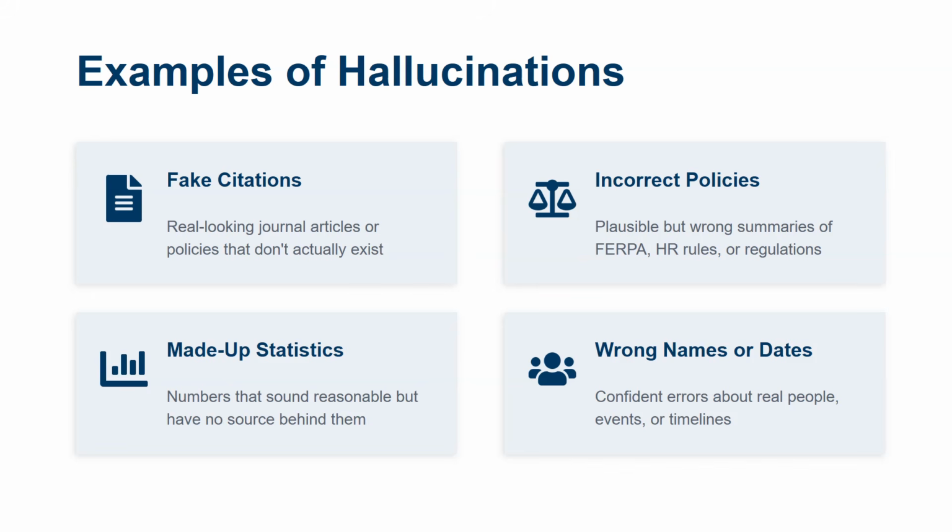AI can produce fake citations such as journal articles or policies that don't actually exist, incorrect summaries of FERPA or HR rules, made-up statistics that sound reasonable but lack a source, and confident errors about real names, dates, and events. Consider how a plausible but wrong answer could cause problems in your work.